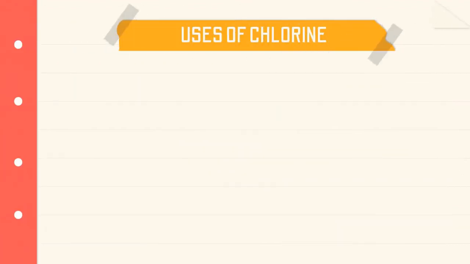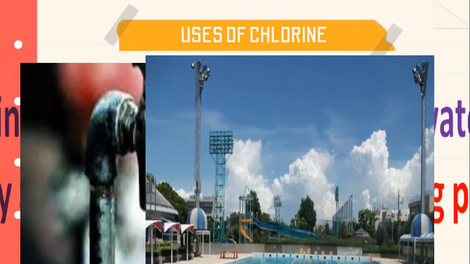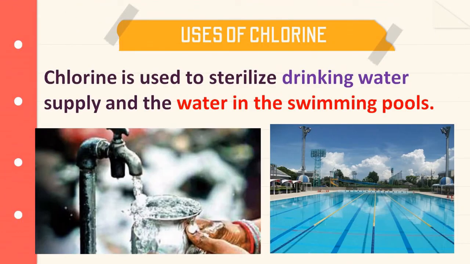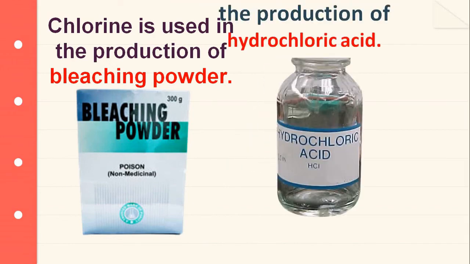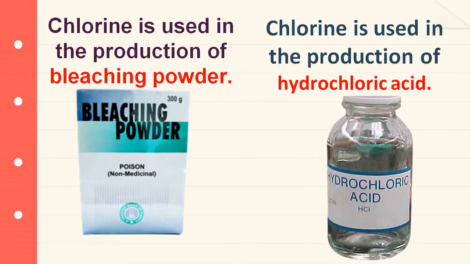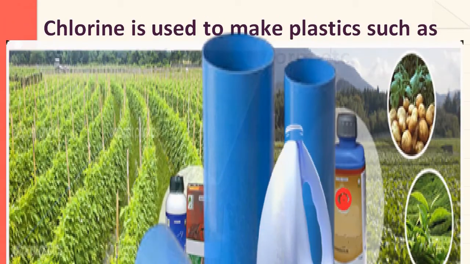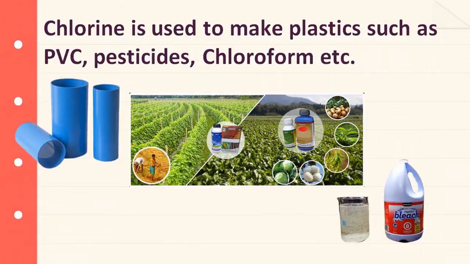Uses of chlorine. Chlorine is used to sterilize the drinking water supply and the water in swimming pools. Chlorine is used in the production of bleaching powder and in the production of hydrochloric acid. Chlorine is used to make plastics such as PVC, pesticides, chloroform, etc.